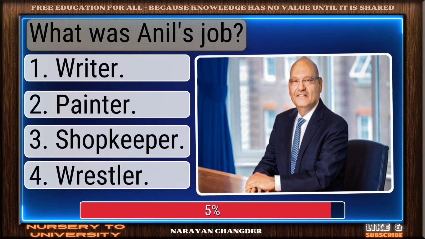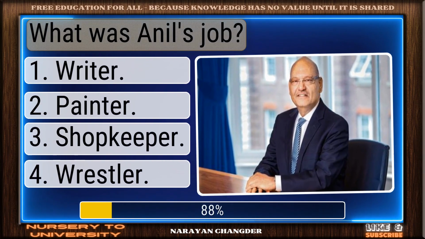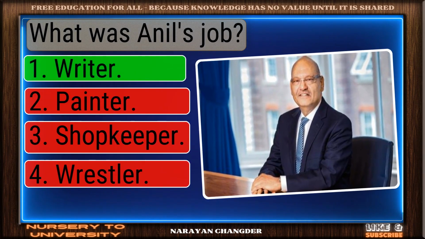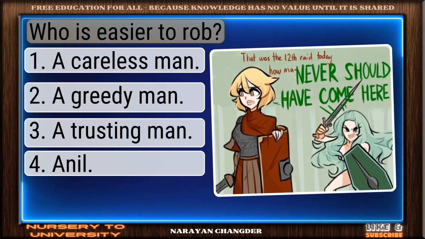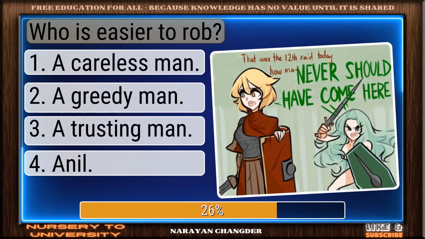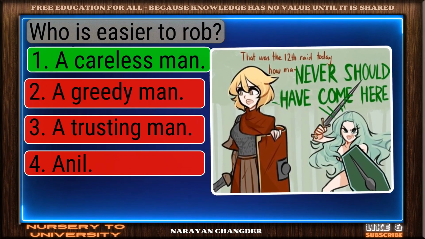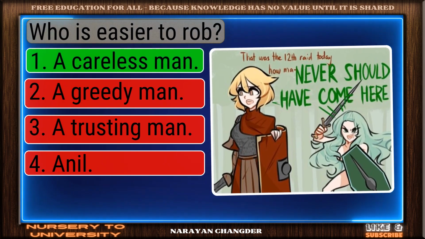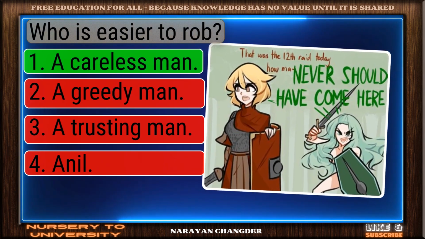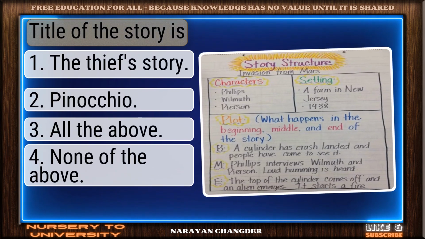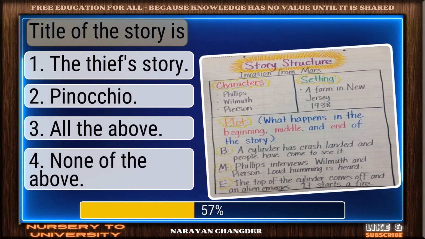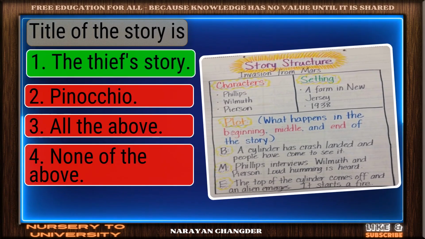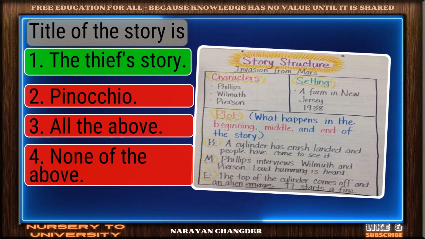What was Anil's job? Bravo, writer is the answer. Who is easier to rob? Perfect. A careless man is the correct choice. Title of the story is... Valid point. The Thief's Story is true.